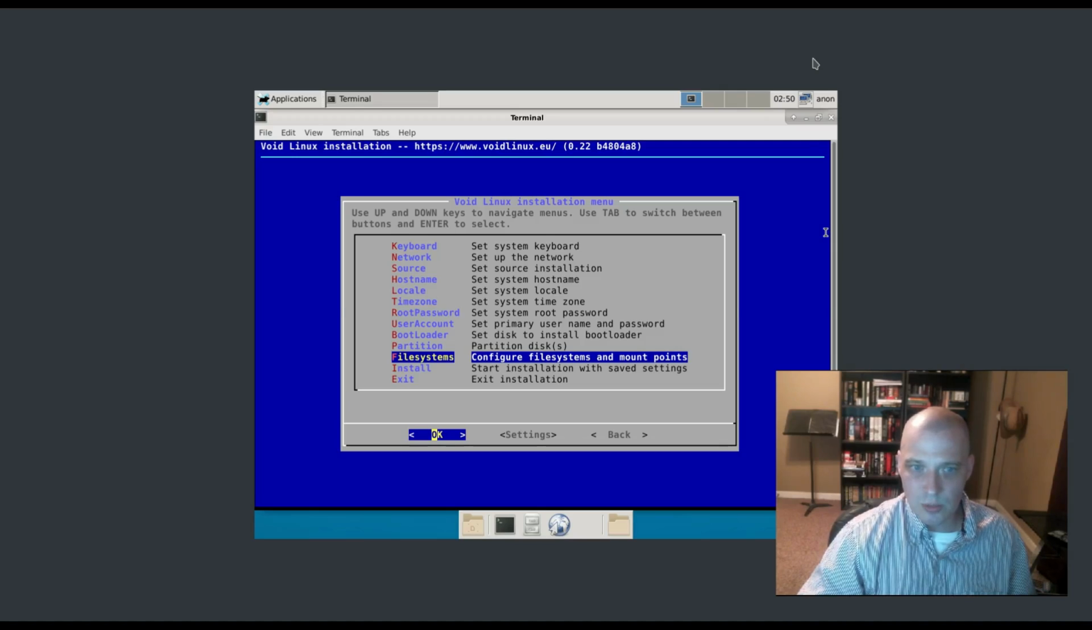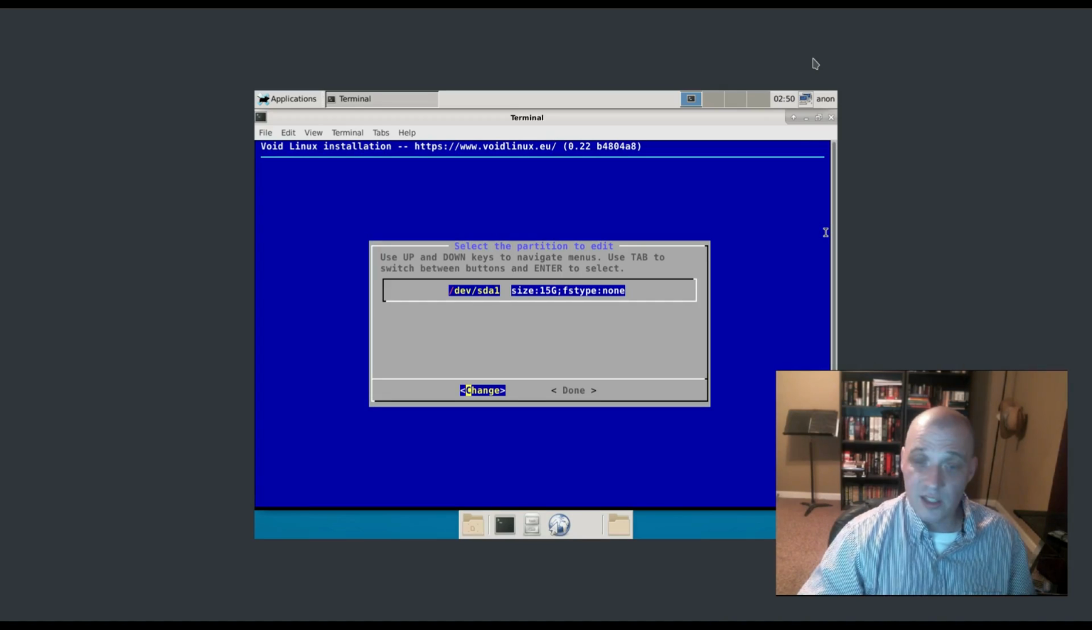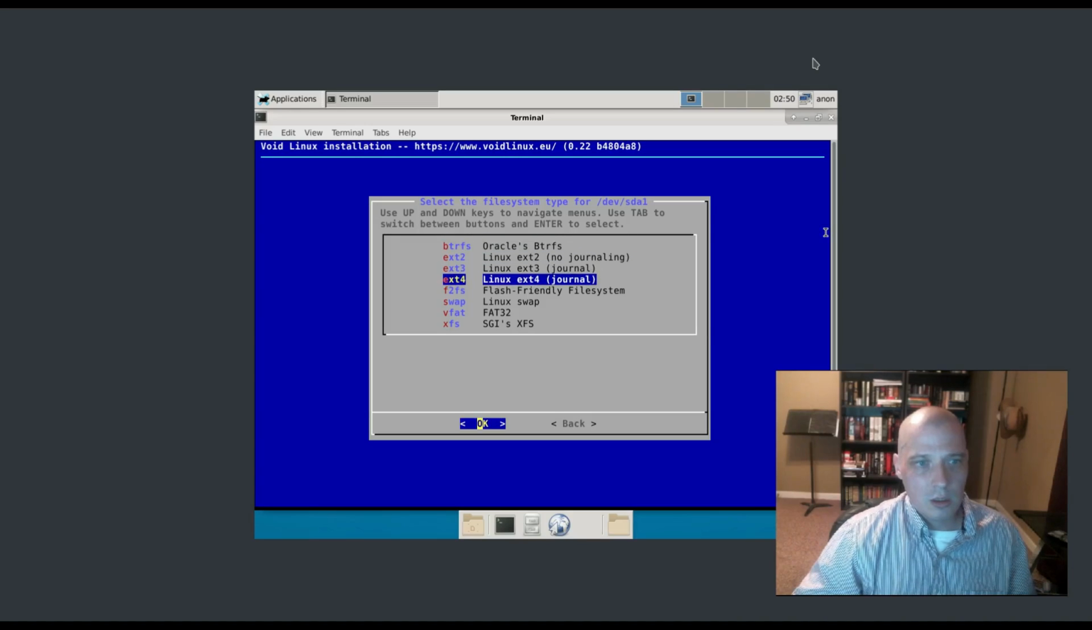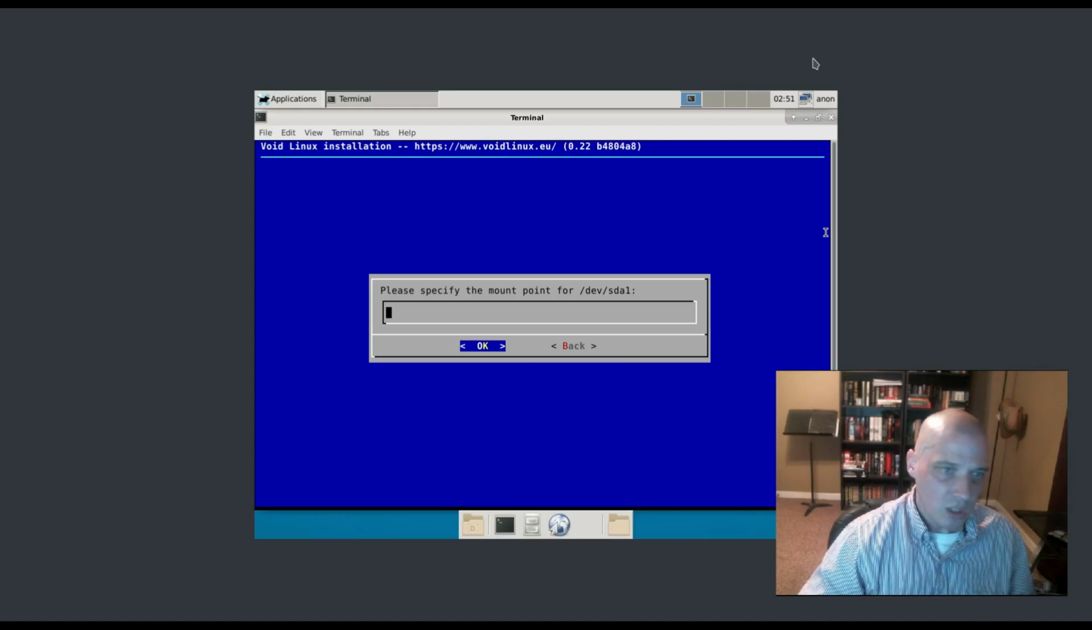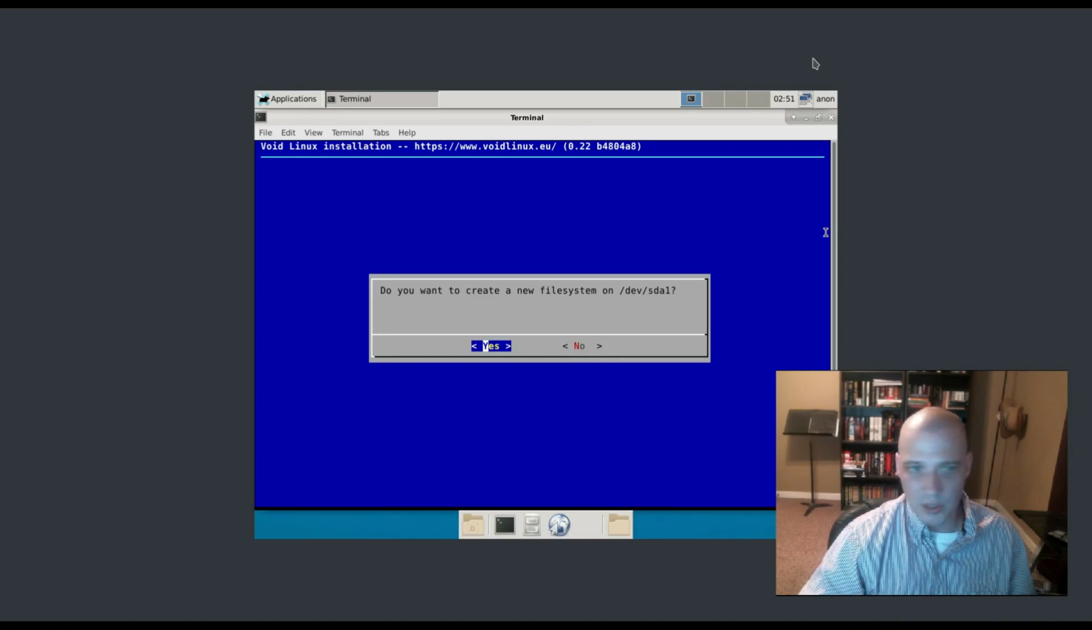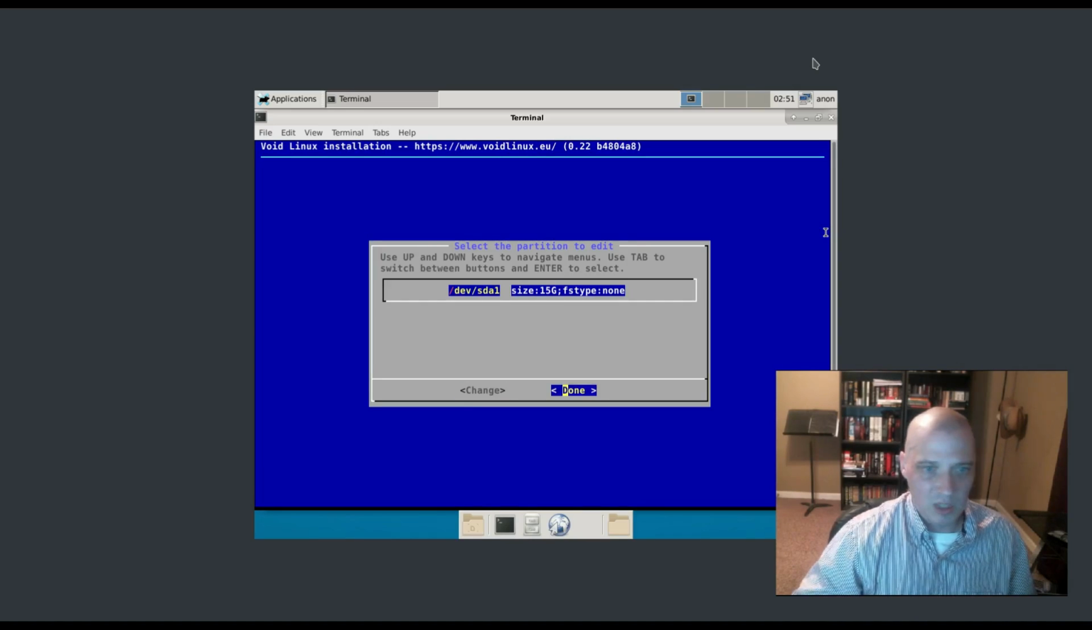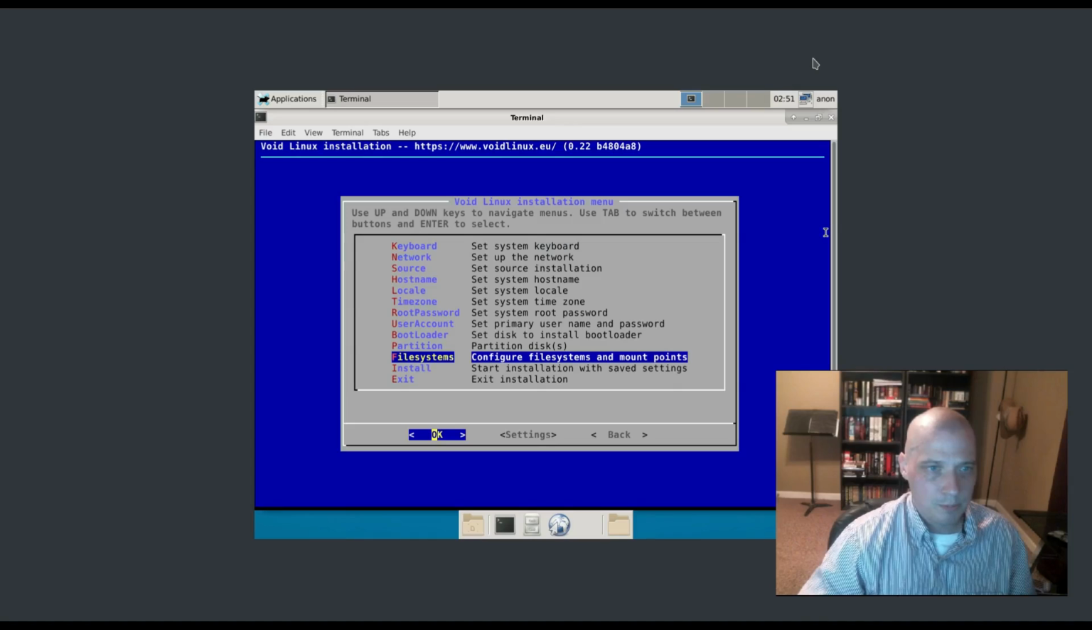Alright, file systems. Configure file systems and mount points. /dev/sda1. I'm going to hit enter. Create an ext4 file system. Click OK. Specify the mount point. This needs to be root, so just do a /. Hit OK. Do you want to create a new file system on /dev/sda1? Yes. And that's it. I'm going to choose done.